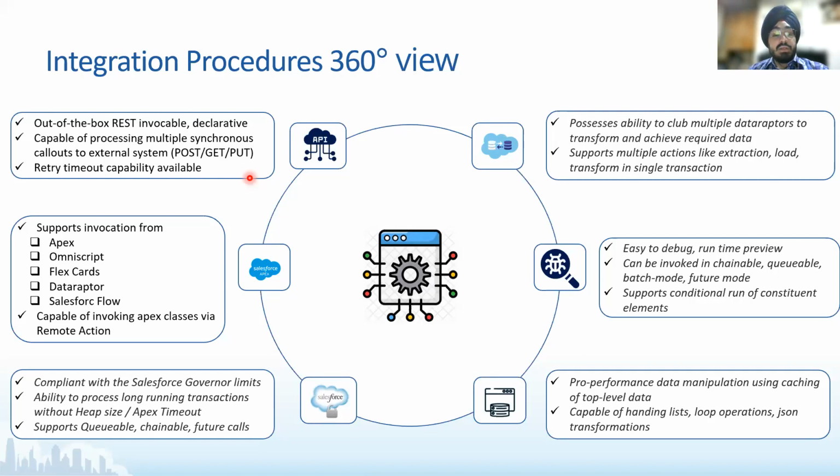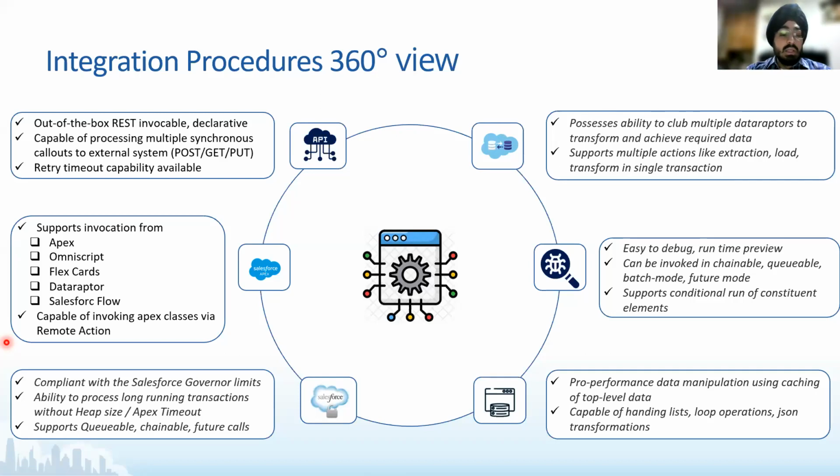Now, the second part here is supporting invocation from Apex, OmniScript, FlexCards, DataRaptors. I think this is pretty much clear to all of you. IPs can be invoked from pretty much all the places: Apex, OmniScripts, FlexCards. So there is no limitation that, hey, I can't invoke an IP from here. Anywhere you feel that there is a backend process that you want to outsource and pull out of your main functionality and have it as a branch, you create an IP and then invoke it right there.